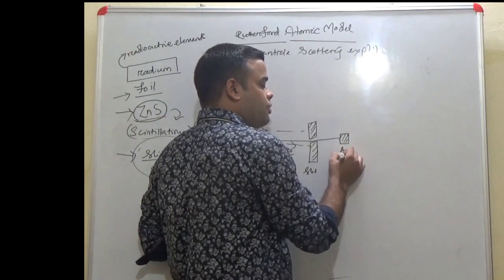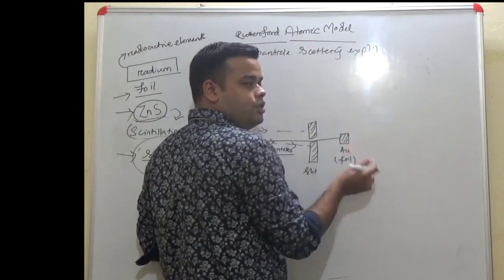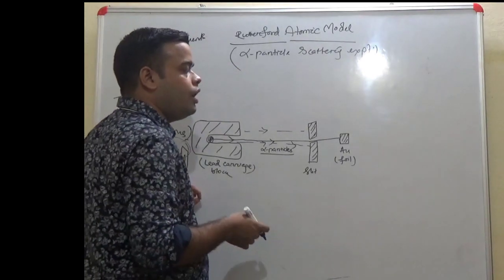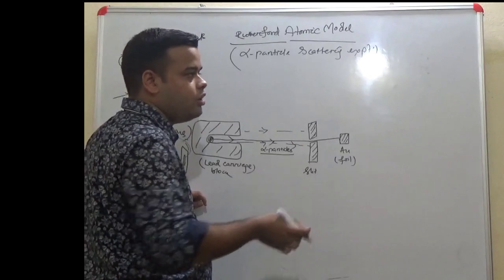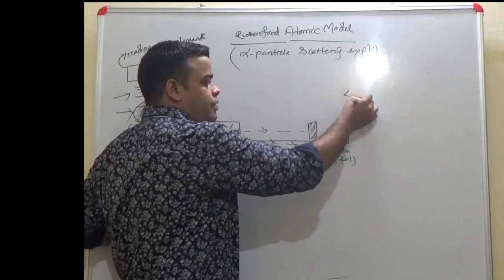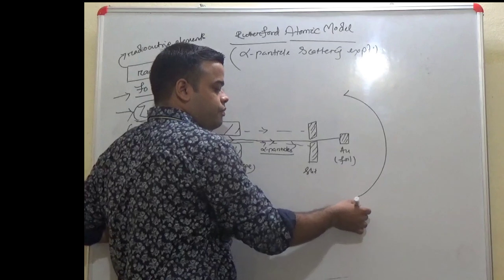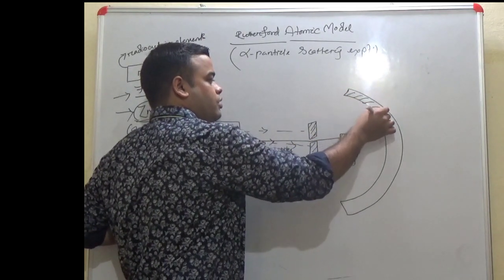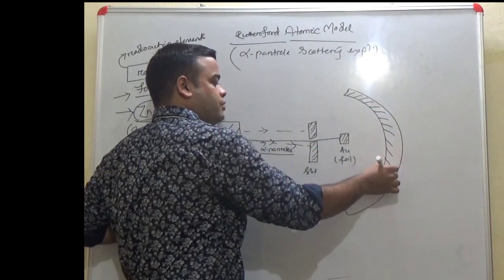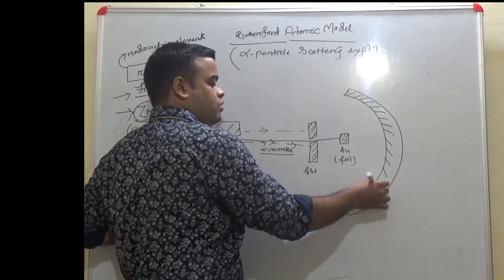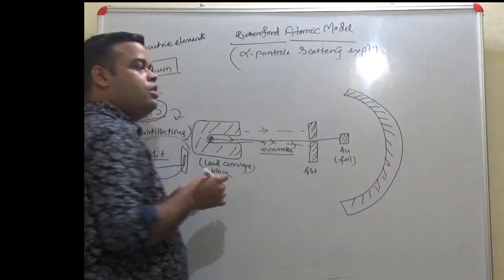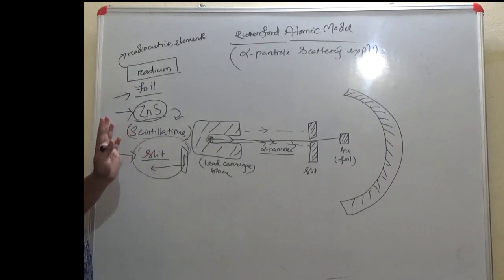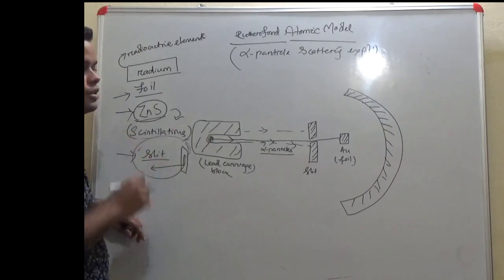This is the gold foil. Au is the elemental symbol for gold. A screen in the form of zinc sulfide was placed. This zinc sulfide surface has the property of scintillation.